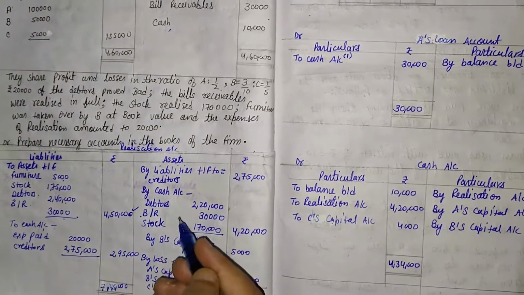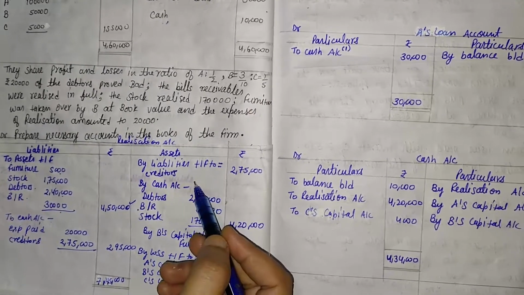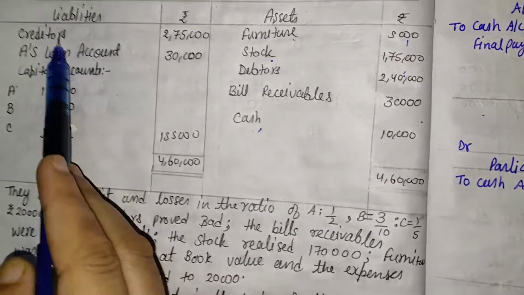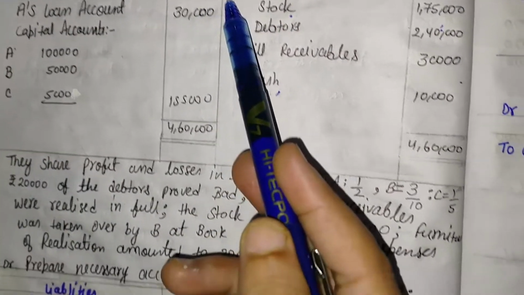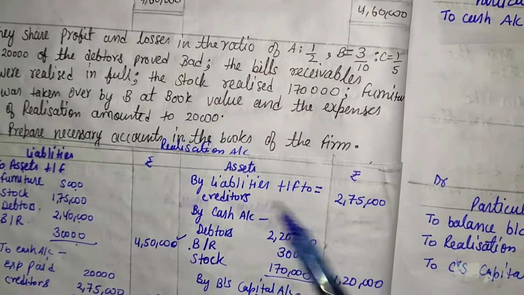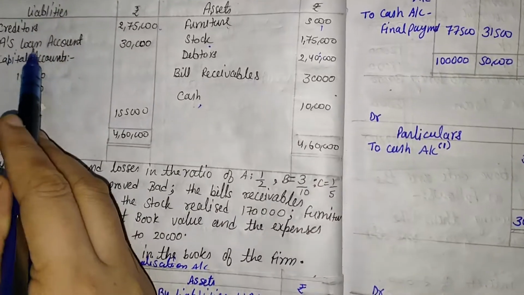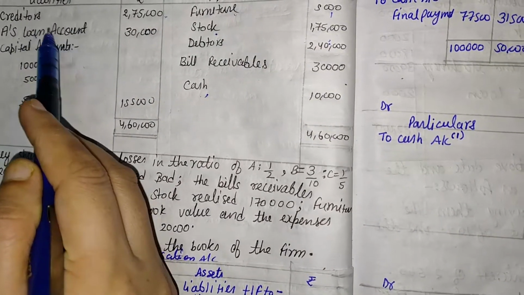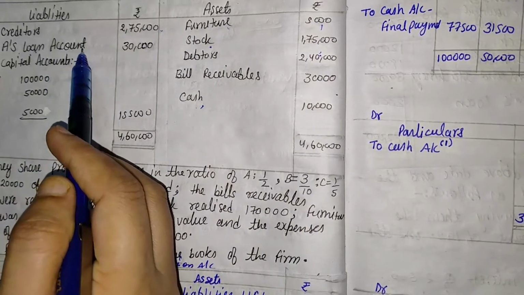Then we come to the second step, the transfer of liabilities. Here some liabilities are given. First of all, creditors. So we transfer creditors, that is 2,75,000. Then A's loan. A's loan is not treated as a liability, so it should be transferred to the loan account, not to the realization account.